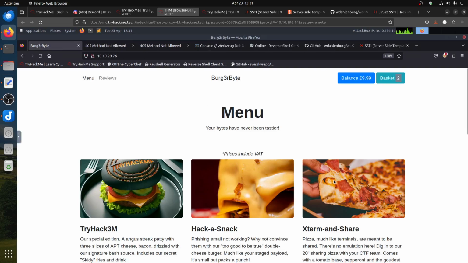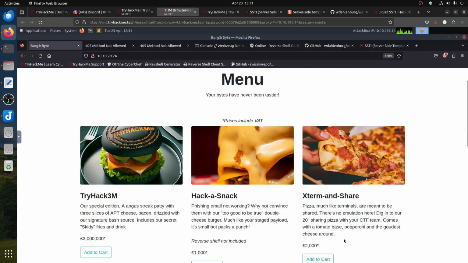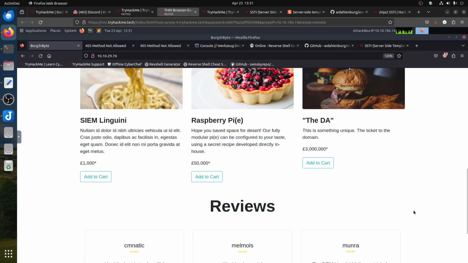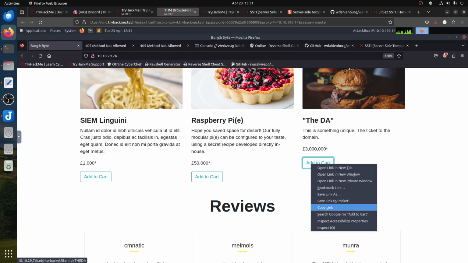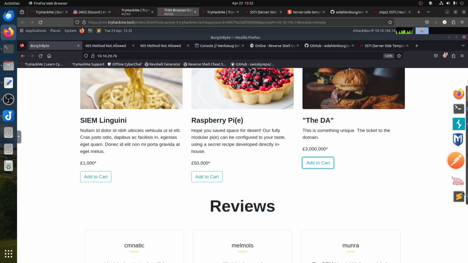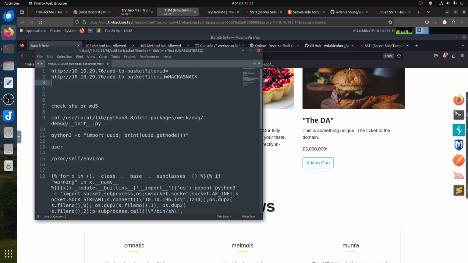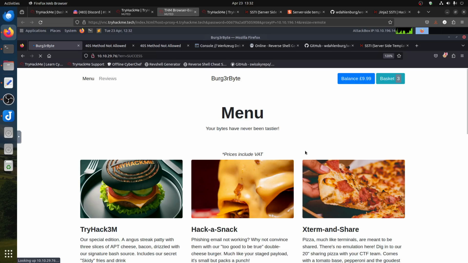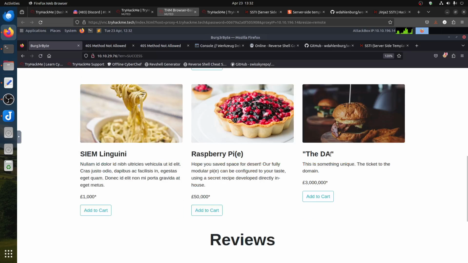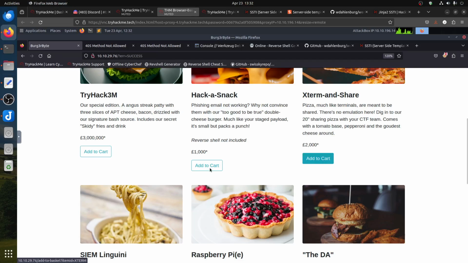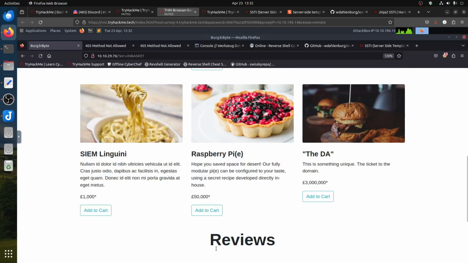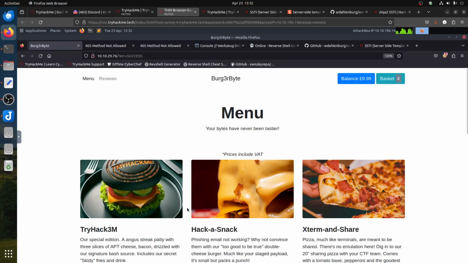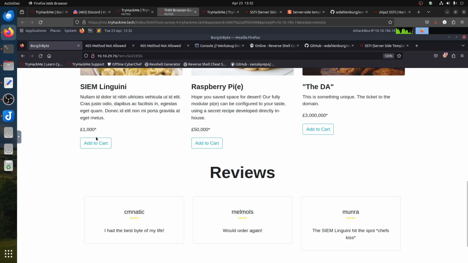So they said also the pizza. This is the burger. This one is 2,000. This one is 3 million. So what's the difference in these two? Let's copy link. They all have this at the end of them. Then you have this one, also 3 million. We can add that one. That's 3 million. So we can add all of them. But with the snack, let's add that one too.